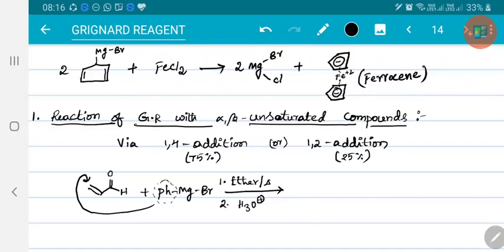So when this happens, this bond will shift to the other direction, and this bond will shift over oxygen. MgBr comes to oxygen followed by hydrolysis, then you will get this phenyl system. That bond got shifted here, and is converted into alcohol. Of course it may undergo tautomerization.